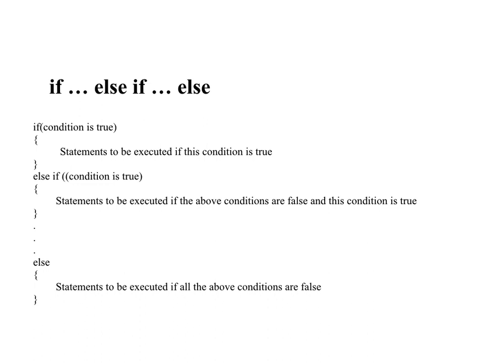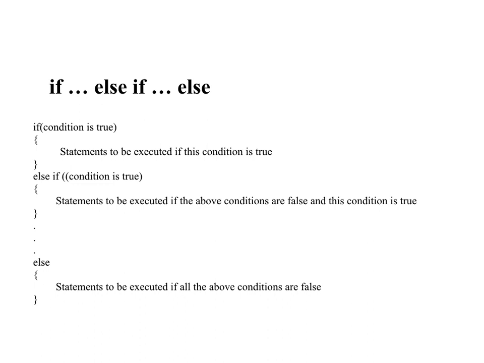So, if we have more than two options and only one option will be true at a time, then in that case we go for if else if. Say for example, let us take traffic signal. So, we have three options. The signal can be red, green or yellow, which can also be called as amber color.